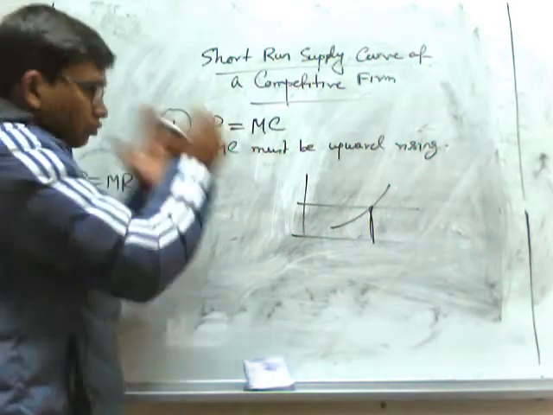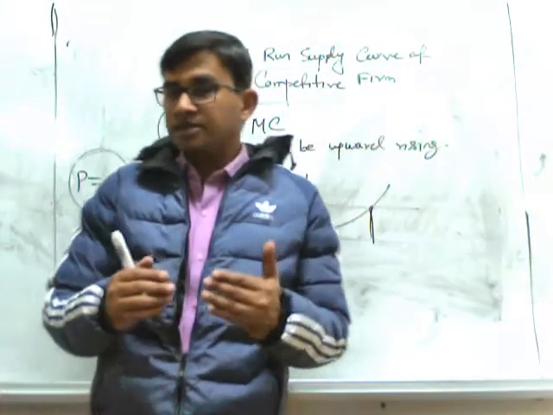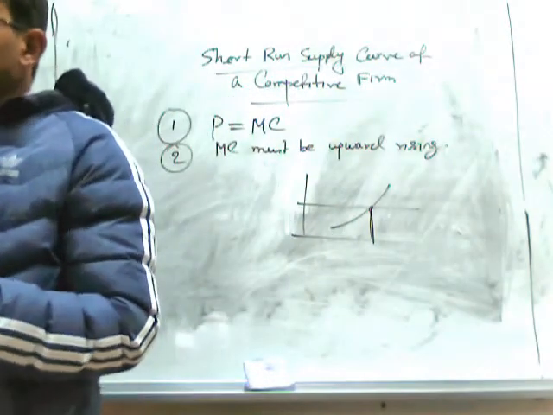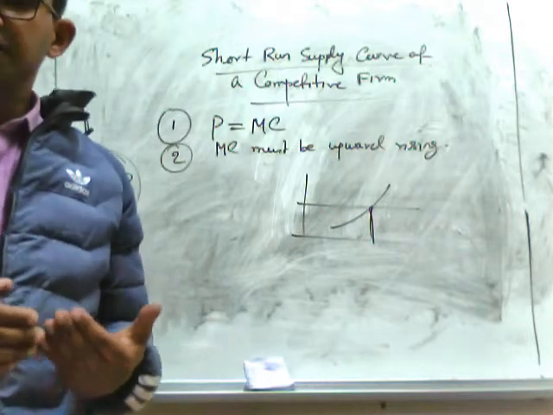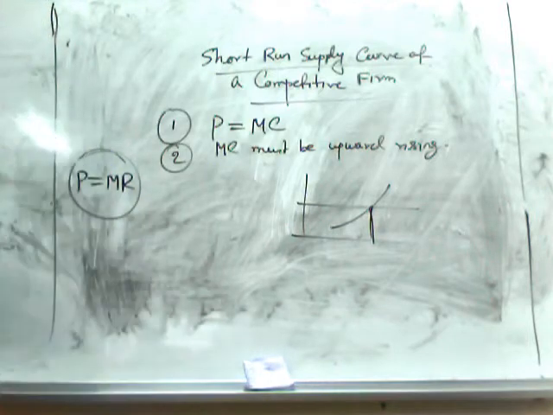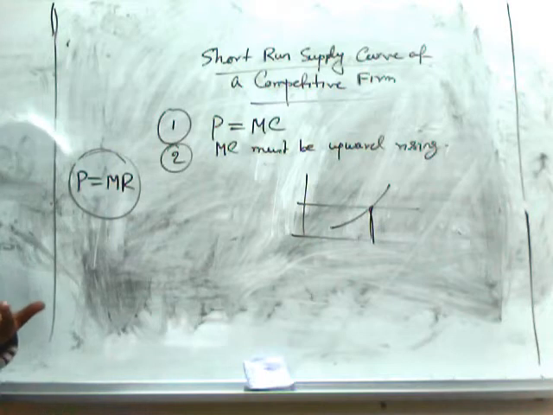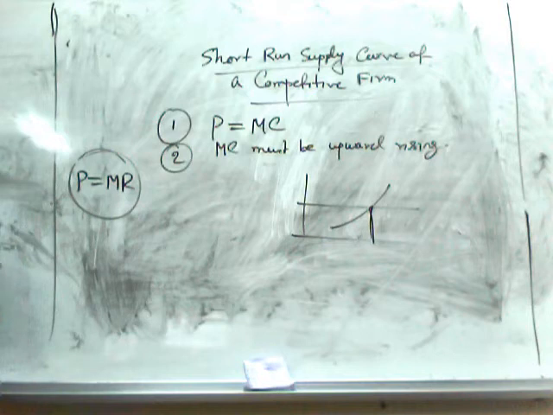So far we have discussed that the supply curve will definitely be a portion of the upward rising marginal cost curve. But the second thing we have to remember is that the entire upward rising part of the marginal cost curve is not the supply curve of the firm. So let's discuss it.